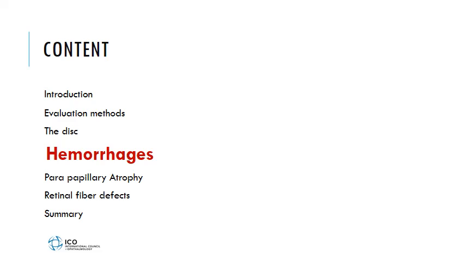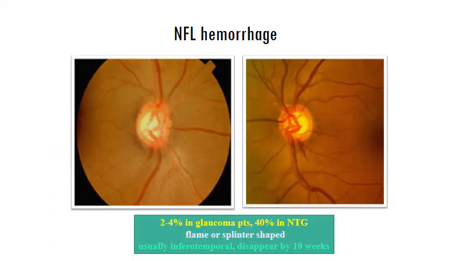Hemorrhages are one other important parameter that one needs to look at. Usually, the disc hemorrhage is a sign of local vascular damage. Disc hemorrhage precedes the neuroretinal rim loss and the nerve fiber layer defect in that particular quadrant, and usually is an indicator of an ongoing damage. This is more commonly seen in patients with normal tension glaucoma.